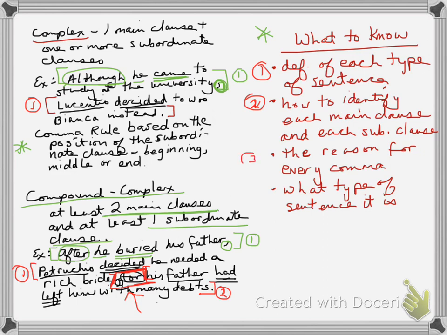3, I want you to know the reason for every comma that is being used for sentence structure. There are other reasons we would use commas, but right now we're talking about using a comma to break up independent clauses and dependent clauses and when you need them. And for what type of sentences: if I gave you a sentence, you would want to be able to break it up into the clauses, label each clause, and tell me what kind of sentence it is.